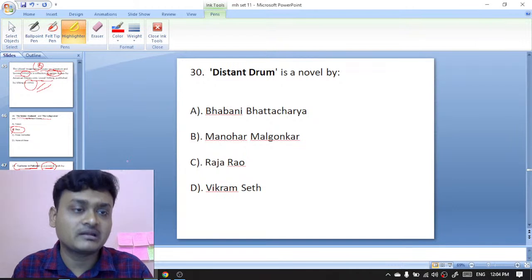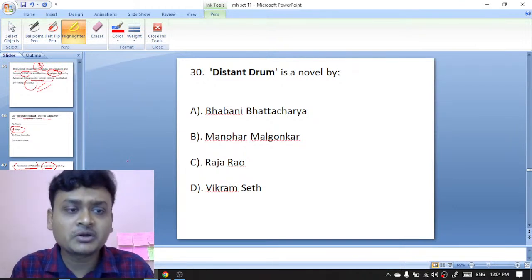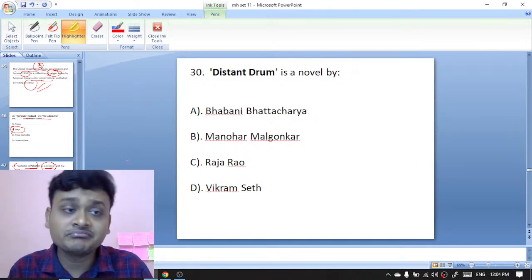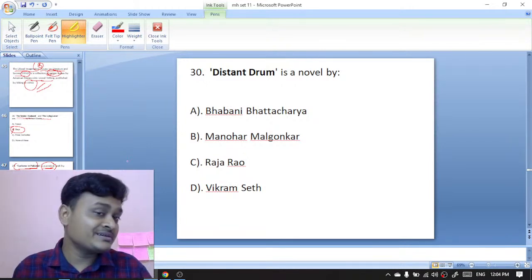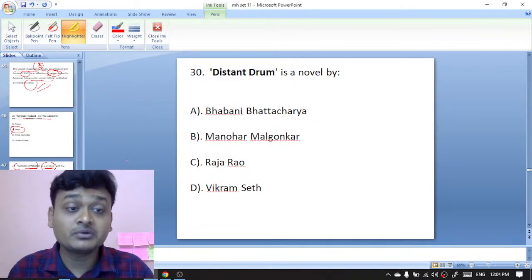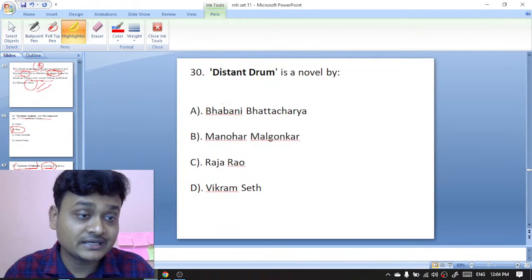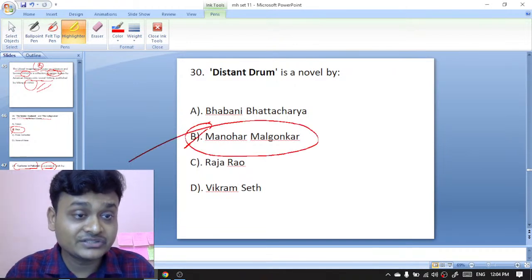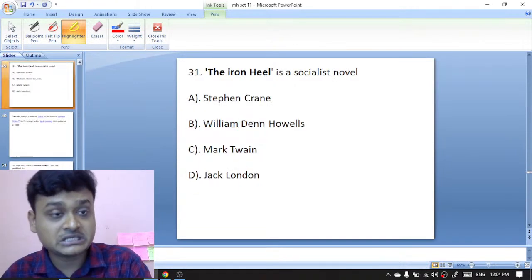Distant Drum, the novel by Bhabani Bhattacharya, Manohar Malgonkar, Raja Rao, or Vikram Seth. You know that Distant Drum is a novel written by Manohar Malgonkar, the Indian novelist. So B is the right option.